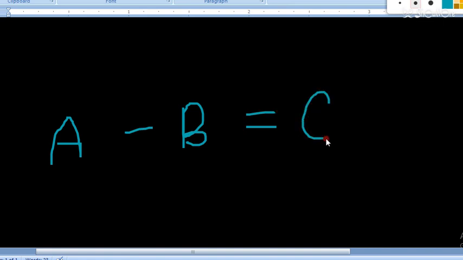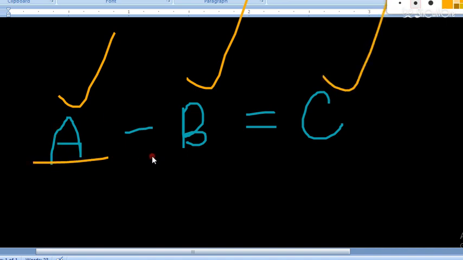Same thing can be implemented during the subtraction also. If I want to subtract physical quantity B from A, if I have to write A minus B equal to C, then we have the same condition also. The MLT formula of A should be same as MLT formula of B, and if the two MLTs, like this is kg minus kg, then we get the result in kg. So that means if A and B have the same dimensional formula, then obviously C will have the same dimensional formula.